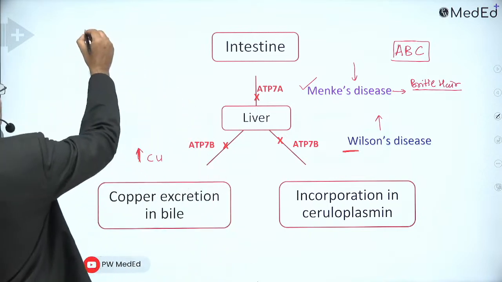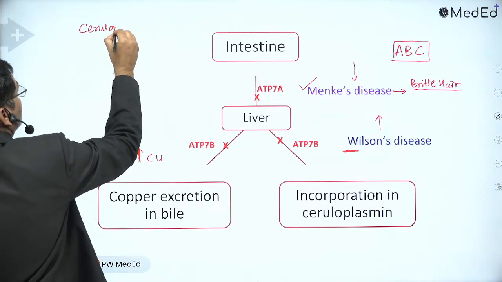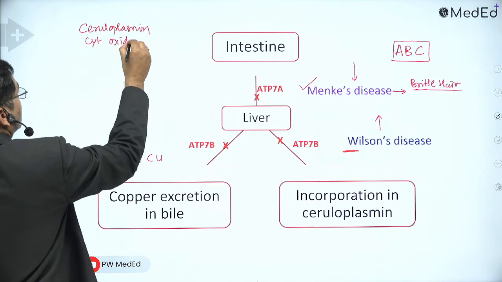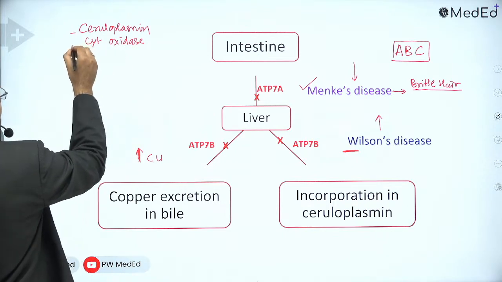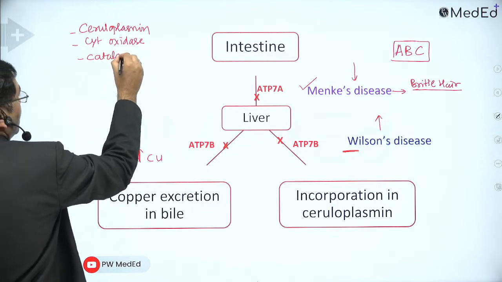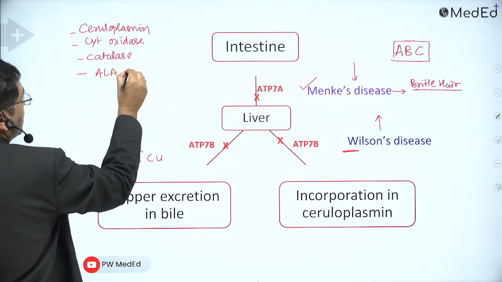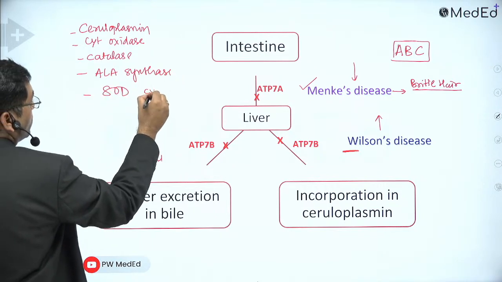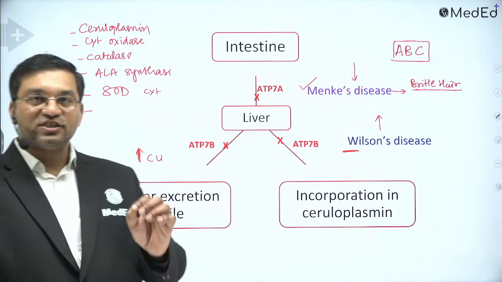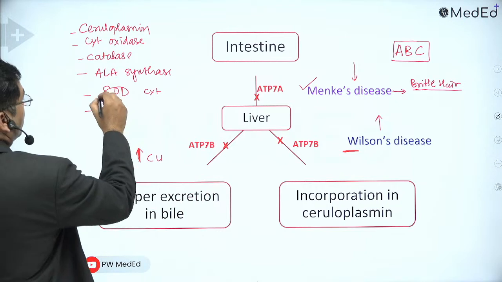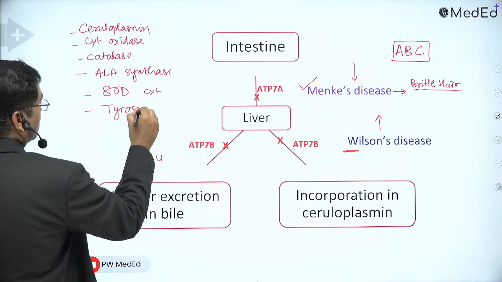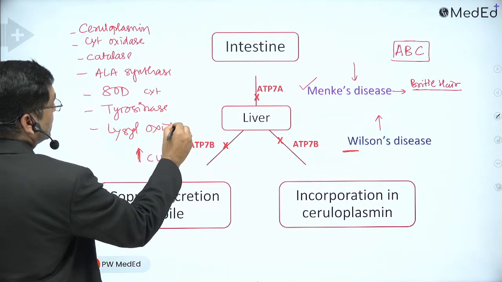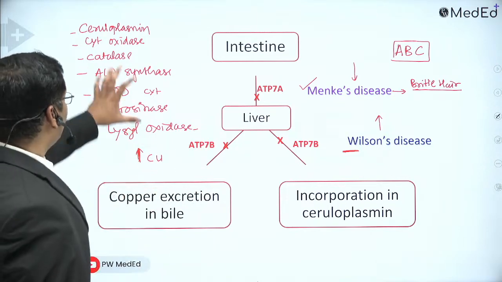It is very important. Ceruloplasmin, then cytochrome oxidase, then catalase, then ALA synthase, the first step in heme synthesis, then superoxide dismutase, that is cytosolic. Mitochondrial superoxide dismutase has manganese. Then tyrosinase and lysyl oxidase. These are the important enzymes which are related with copper, and the functions they are related with.